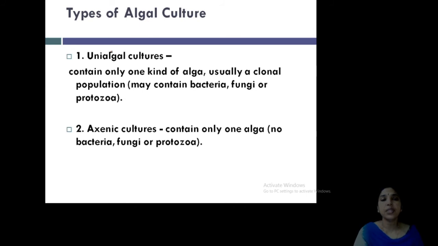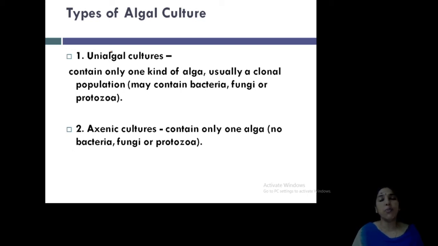Clear? Then there are unialgal culture and axenic culture, two types of algal culture. What is unialgal culture? It contains only one kind of algae. That is usually clonal populations. Only a particular type of algae. Sometimes it may contain bacteria, fungi and protozoa along with the algae.